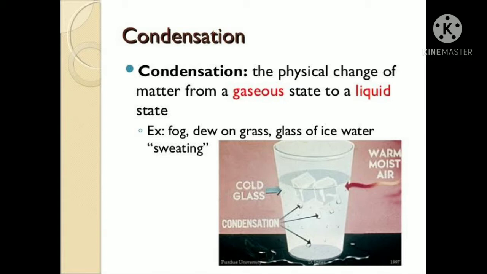See here, you have taken a cold glass and put some ice cubes in it. The glass will form some small water droplets on its outer surface. Why? Because the water inside the glass is at a lower temperature than the warm, moist air surrounding the glass. So the condensation process takes place there.